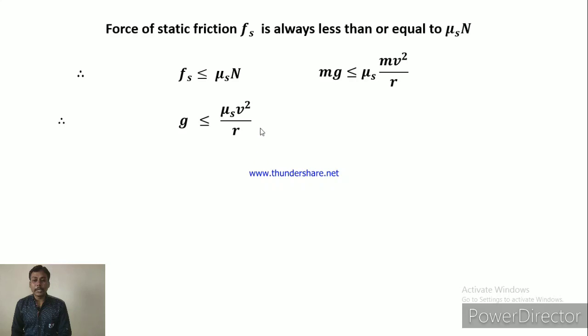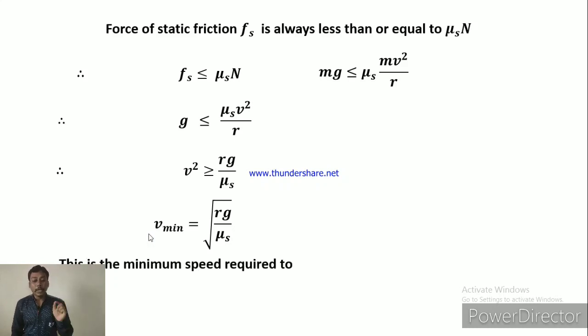So here if we determine the value of v, then we get v square is greater than or equal to r g upon mu s. If we find the minimum condition, V minimum is equal to under root r g upon mu s, meaning the velocity must be equal to or greater than this, and this is the formula for the minimum speed required to drive a vehicle in a well or wall of death.